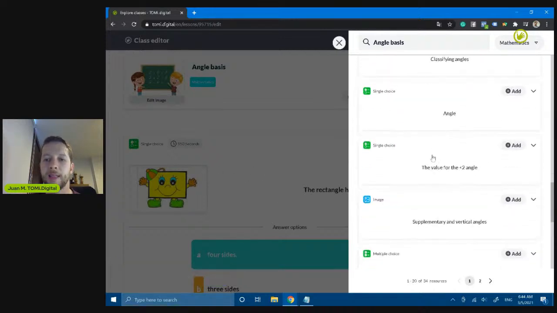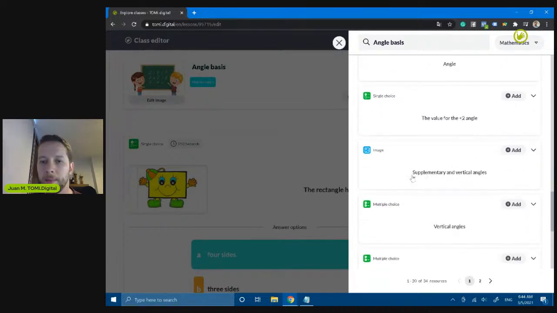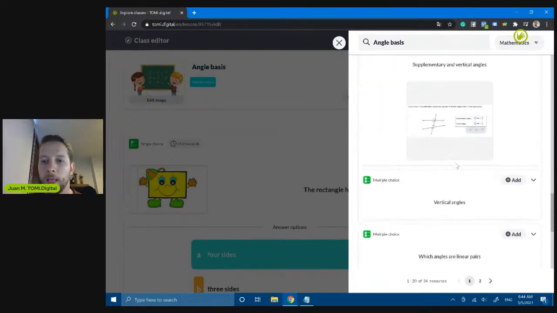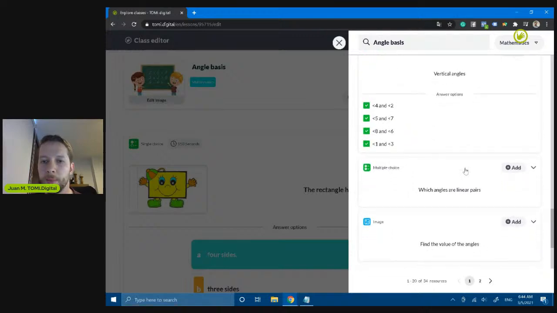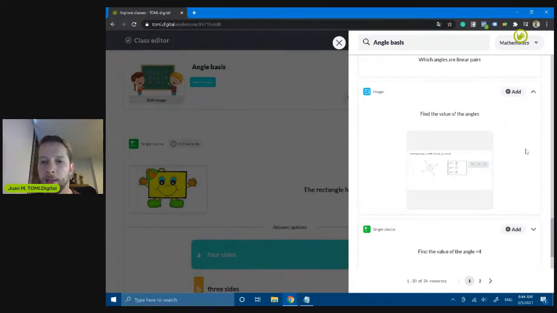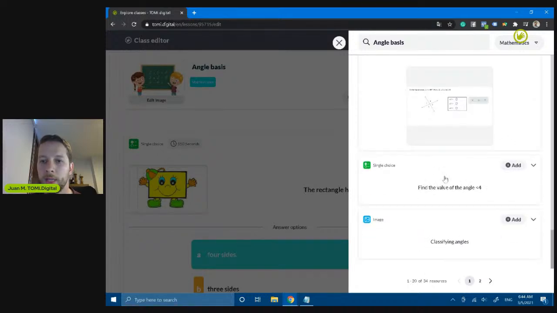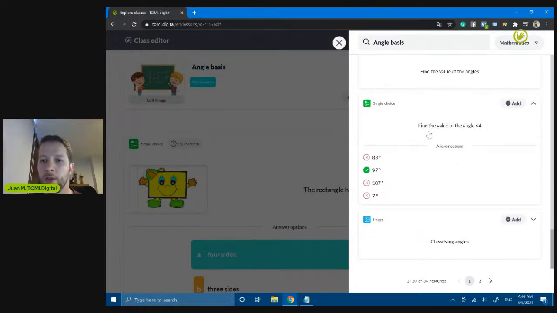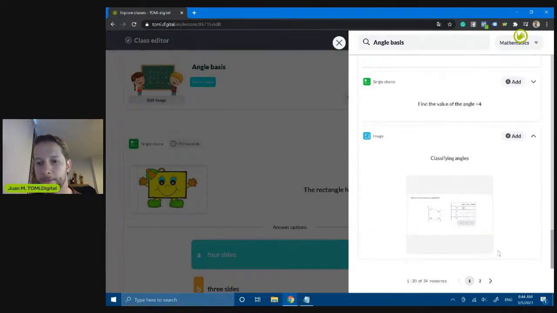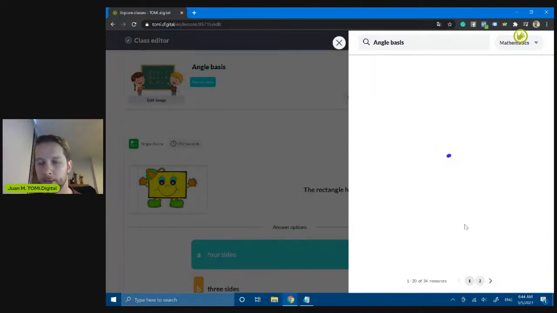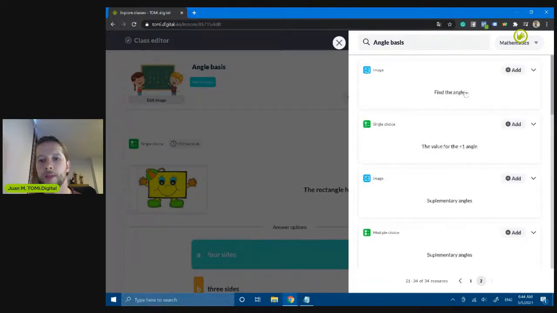So let's add that one, and let's add, like, I don't know, anyone. For example, let's add find the value of the angle. This is an image, so this is a single choice: find the value of an angle less than 4. I have more here, for example, a second page. So it's loading. And there it is. So find the value of the angle.